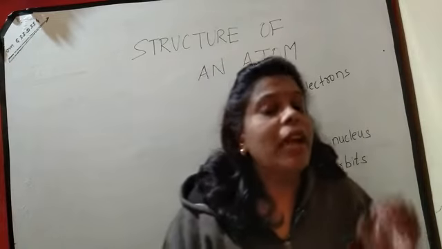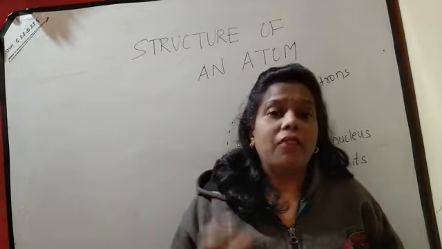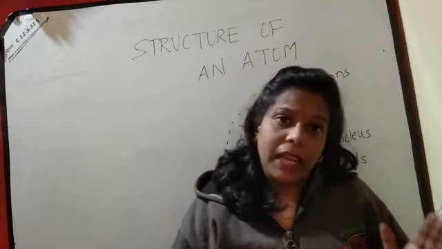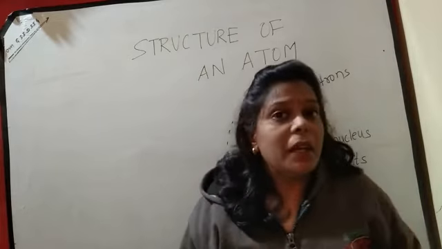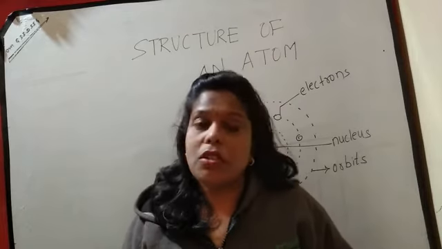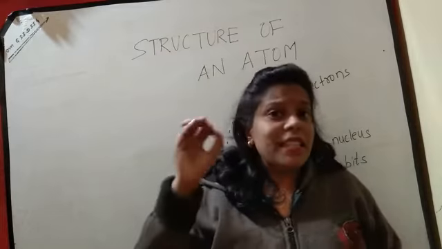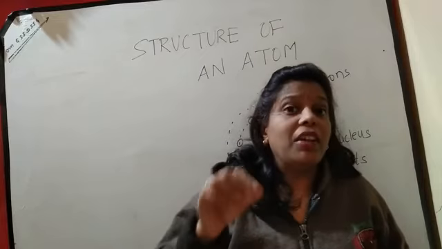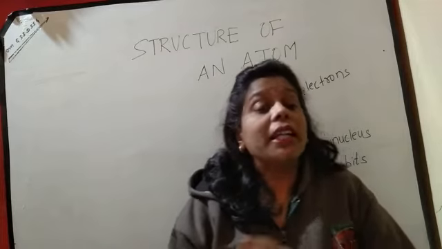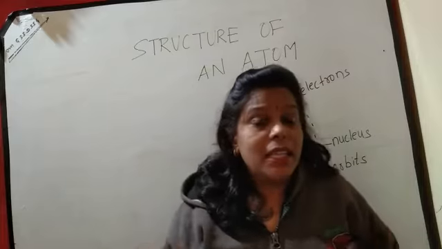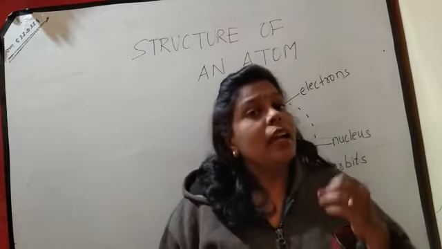This experiment was done by James Chadwick. He proved that this part, which has mass but does not contain any charge, is called the neutron.